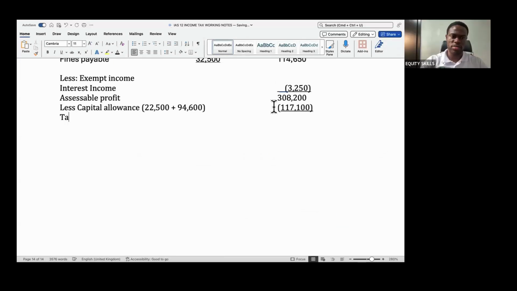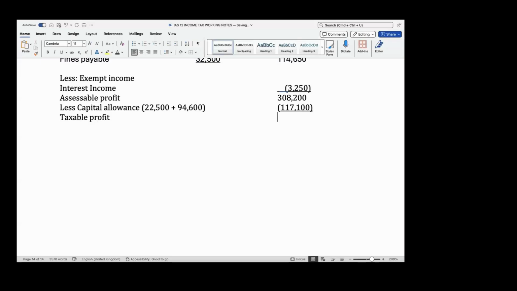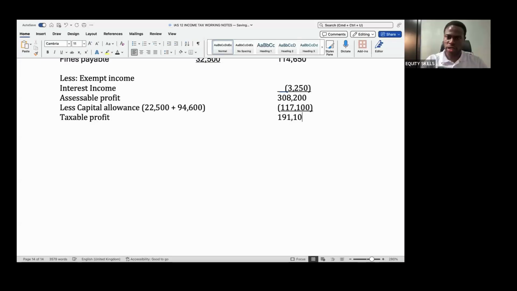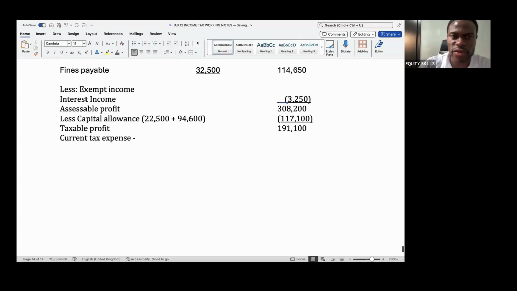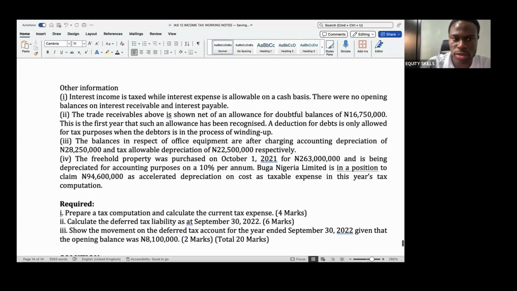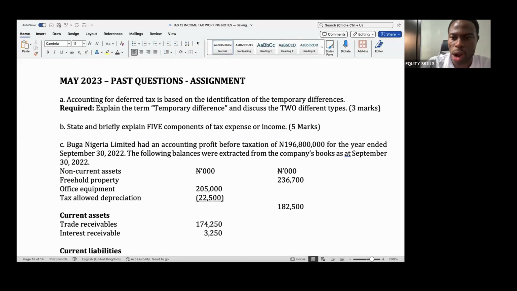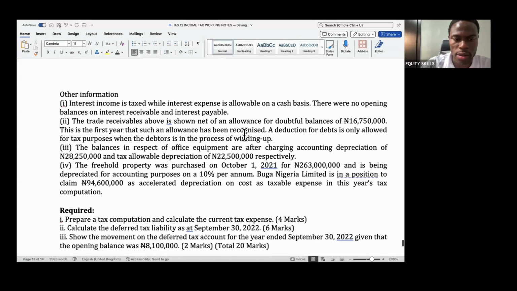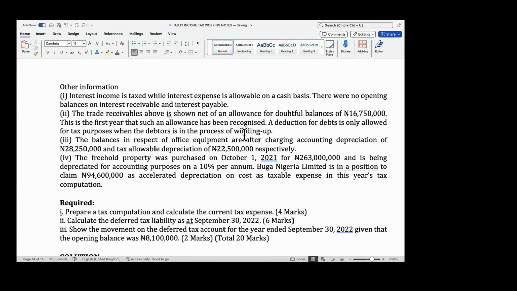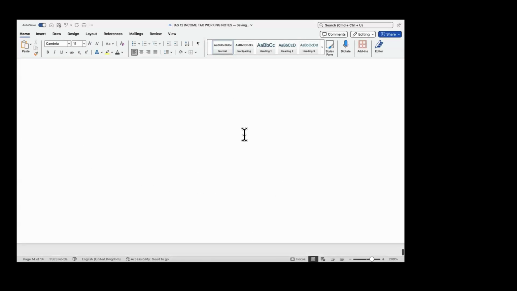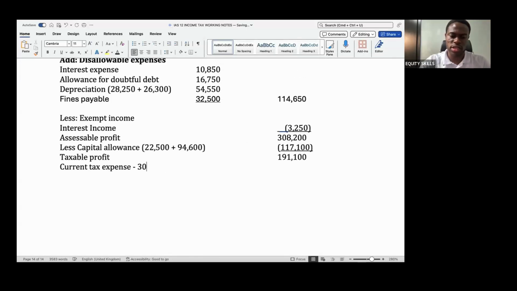So what's my taxable profit? 191,900. My current tax expense. They didn't give us the tax rate in this question, but for a large company, the tax rate is 30%.